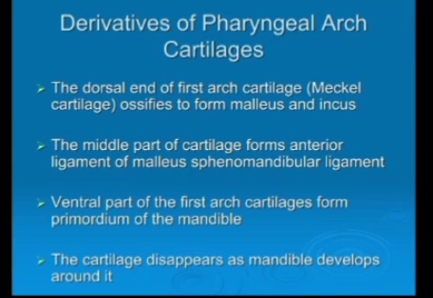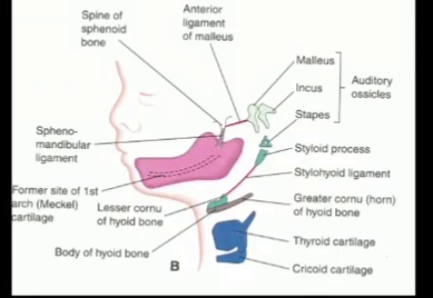The ventral part of first arch cartilage forms the primordium of the mandible. The cartilage disappears as the mandible develops around it. So here in this diagram you can see these derivatives of cartilage of first pharyngeal arch. Here you can see these are the two middle ear bones, incus and malleus. Then the anterior red one is the anterior ligament of the malleus, while this one is the sphenomandibular ligament, while the ventral part is developing into the mandible.